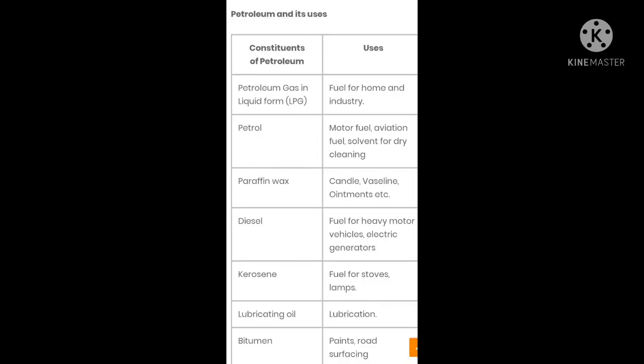So this petroleum contains various things. It is separated by the fractional distillation method by heating, and these things are obtained and used for various purposes. I hope till here it is clear to you. So this was all about the topic of petroleum.